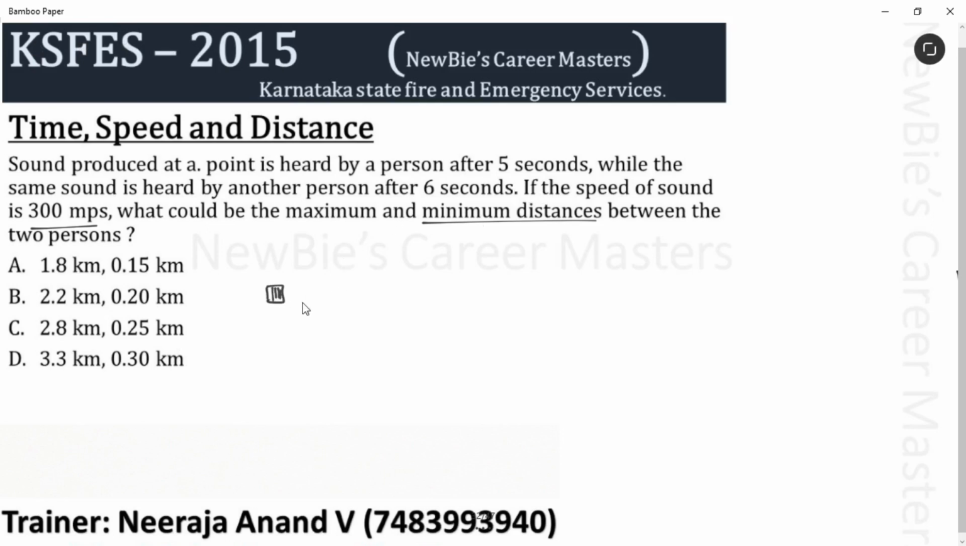To get the minimum distance between them, you have to make them stand one after another like this. See? Am I clear? This sound reaches the first person in 5 seconds and the second person in 6 seconds. After reaching the first person in 5 seconds, the sound reaches the second person in just 1 second. Correct? That is the gap between these two people. They are at a 1 second gap for the sound. Am I clear? Now, to get the distance between these two, what do we have to find? Simple. We have to find how much distance the sound will cover in this 1 second.